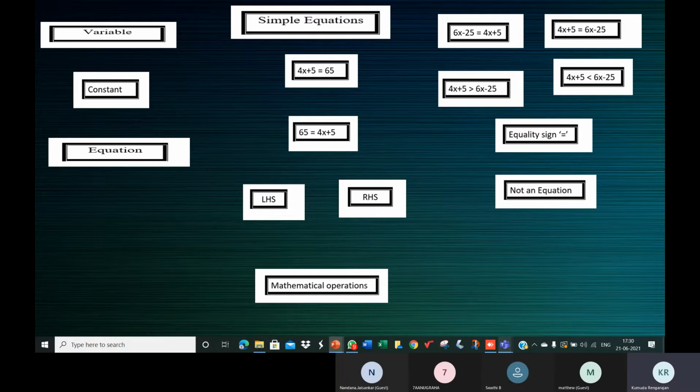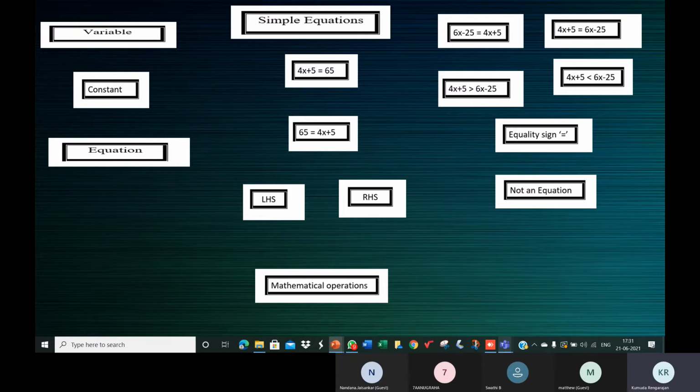These letters are used to indicate variables. So a variable is represented using any small letter of the English alphabet: small letter x, small letter y, small letter m, not a capital letter. You should not use a capital letter for a variable. It is represented by a small letter of the English alphabet.